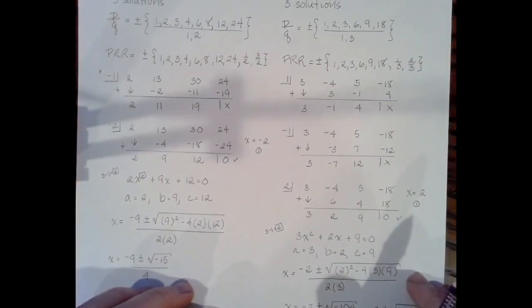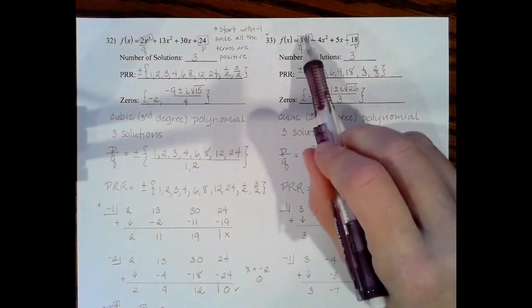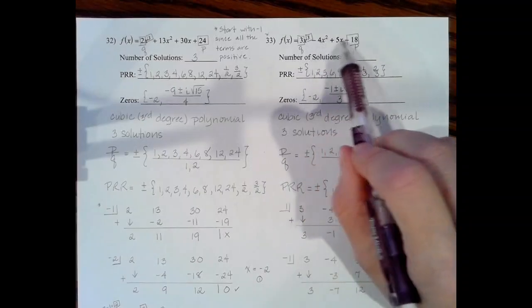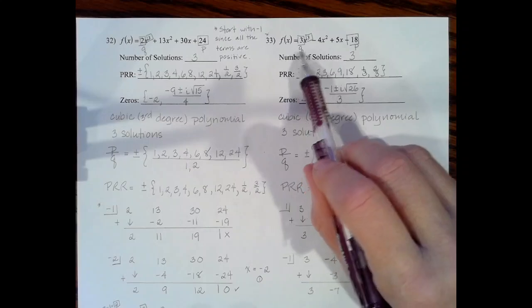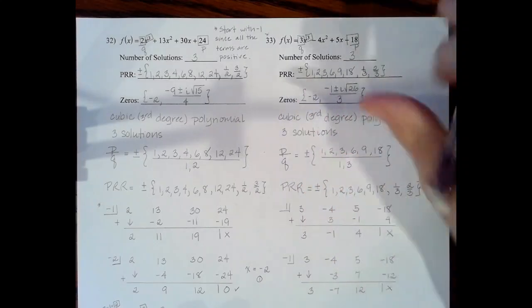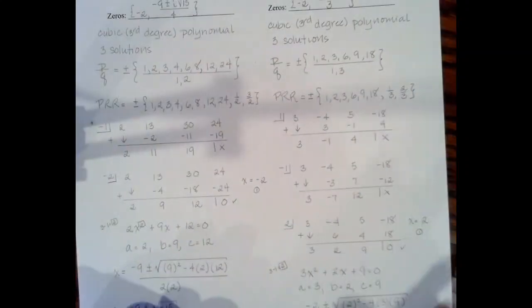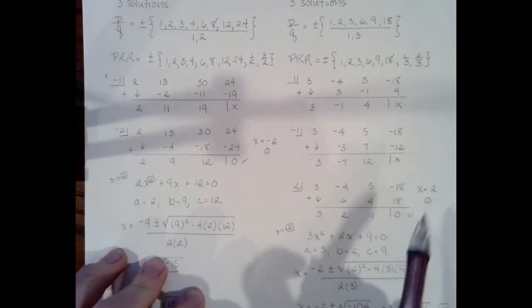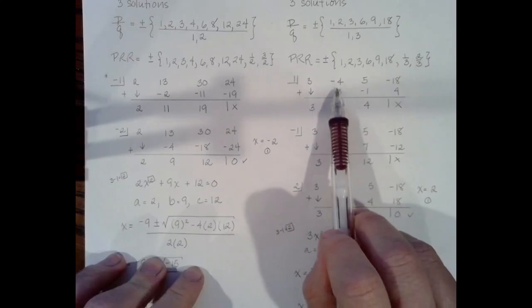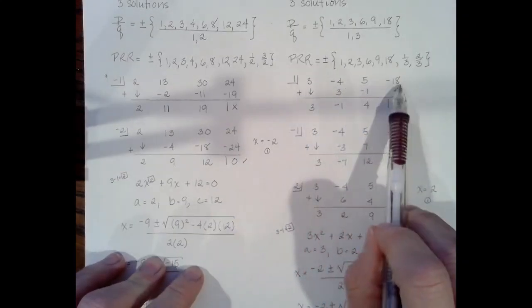So I'm going to put the 1 in the half box and then again, copy down the coefficients 3, -4, 5, and -18. So I'm going to copy down all of these numbers. It doesn't look like I'm missing any terms, so I don't have to insert a 0 as a placeholder. So make sure and always double check that you copy them down correctly, especially the plus and minus signs. So 3, -4, 5, and -18.